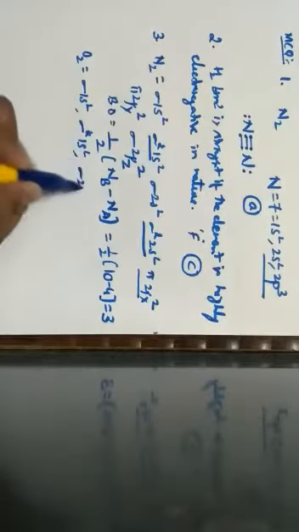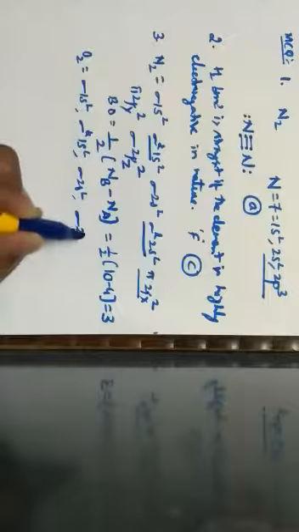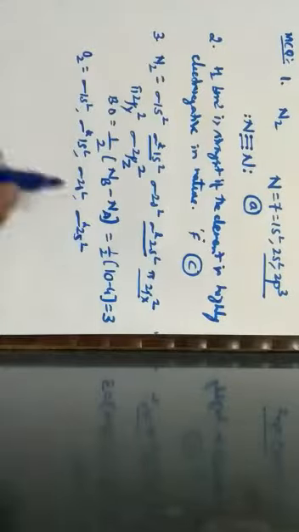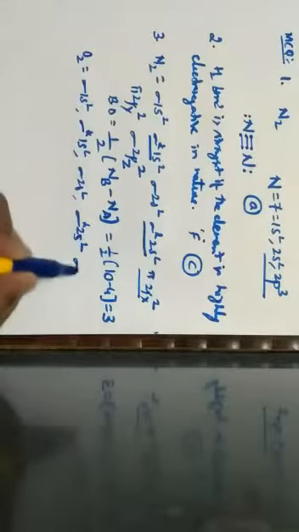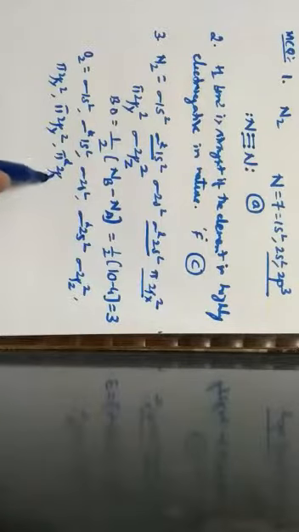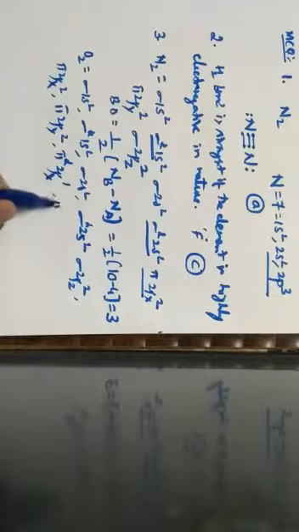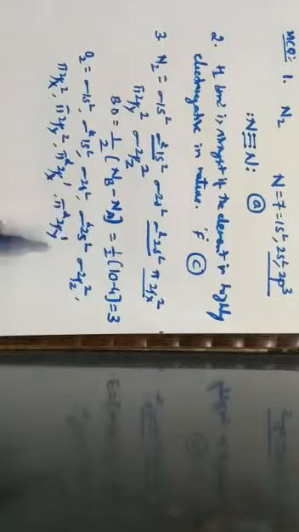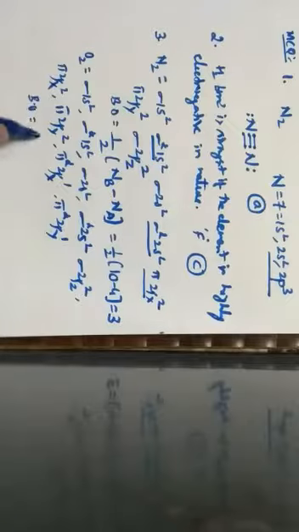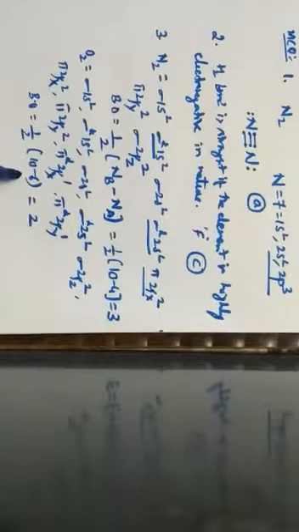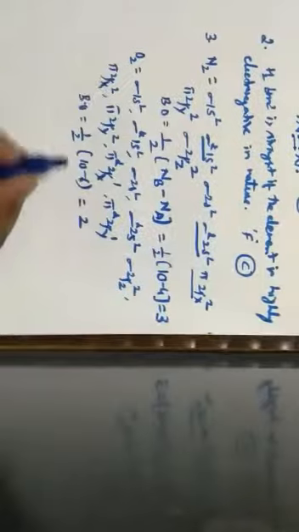When I write this with oxygen molecule, the configuration is sigma of 1s2, sigma star of 1s2, sigma of 2s2, sigma star of 2s2, and sigma of 2pz2, pi of 2px2, pi of 2py2, pi star of 2px1 and pi star of 2py1. So when I calculate, the bond order is equal to 1 by 2 into 10 minus 6, that is equal to 2. 6 is the anti-bonding molecular orbitals, 10 is the bonding molecular orbitals.